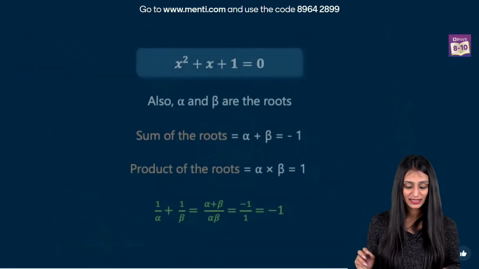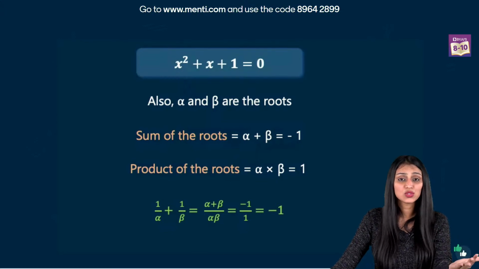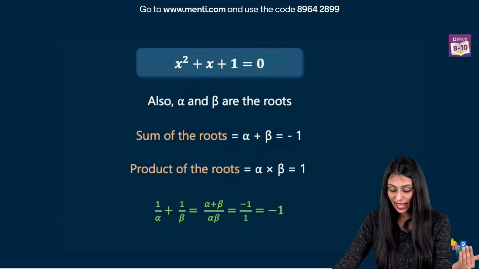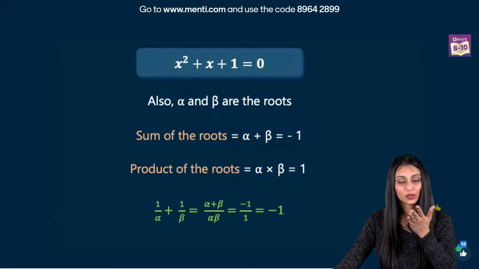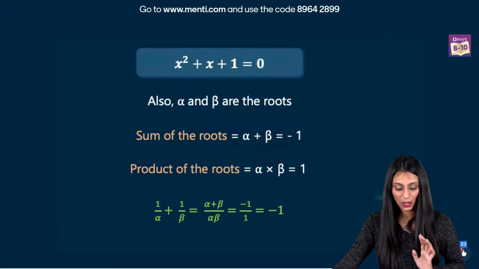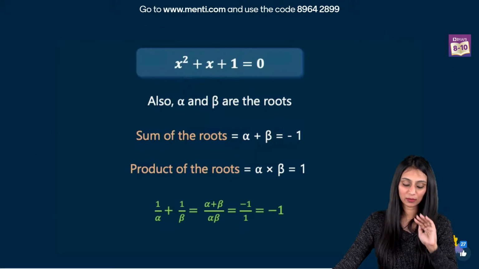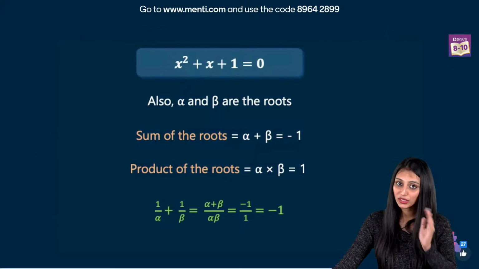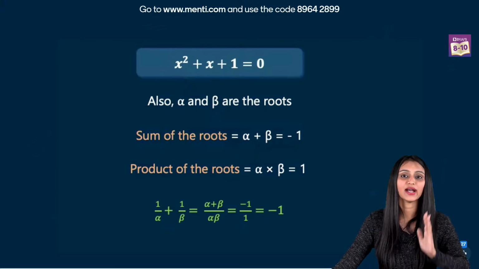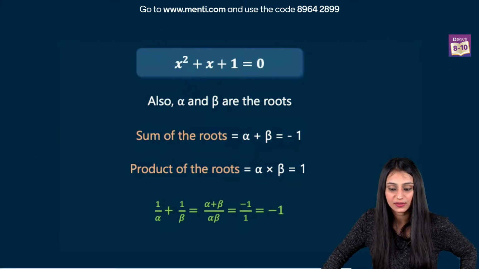Okay, let's see the answer now. Alpha, beta are the roots, right? When we know that these are the roots, what is the sum of zeros? Sum of zeros is alpha plus beta, right? Which is going to be minus 1 because that's minus b by a if you compare with the equation. Product of roots is alpha beta, which is going to be 1 now, right? So in 1 by alpha plus 1 by beta, you take the LCM, you have alpha plus beta by alpha beta. You put the values, whatever you have got, and the final answer is going to be minus 1 then. Yes, so that was the final answer.